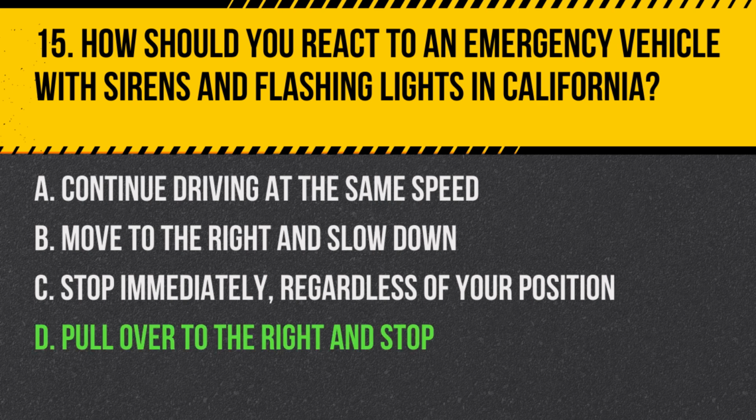Answer. D. Pull over to the right and stop. When you see an emergency vehicle with sirens and flashing lights, you should pull over to the right side of the road and stop to allow it to pass.